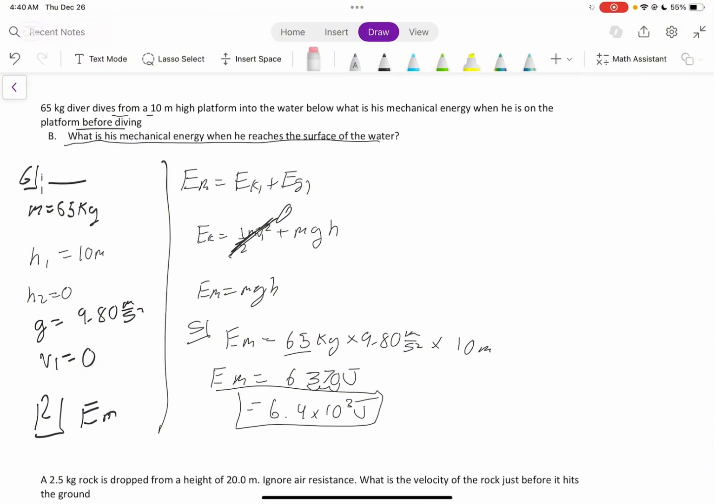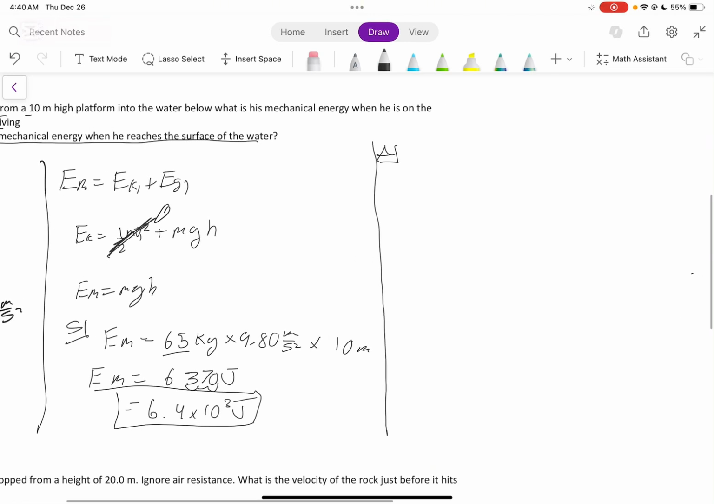Part B of this question says, what is his mechanical energy when he reaches the surface of the water? Okay, so let's look at this question right here. Before, we were looking for what his mechanical energy was when he was standing up here. But now we're looking for his mechanical energy right at the surface of the water, so right about here.